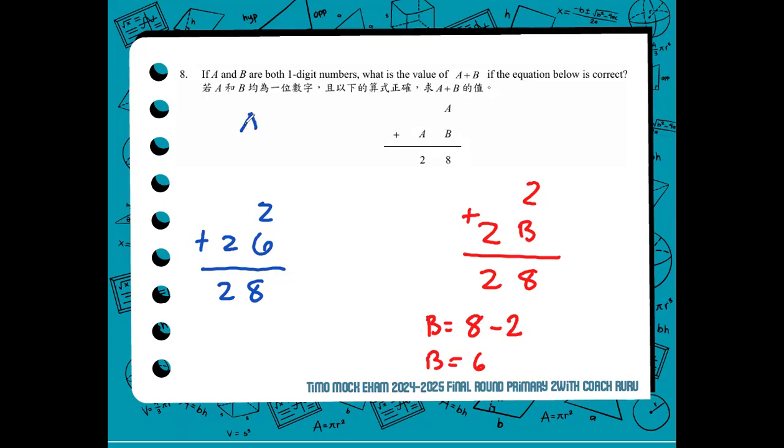So, A is equal to 2, B is equal to 6, and to answer the question, let's go back to the question, what is asked? We are asked of the value of A plus B. If A is equal to 2 and B is equal to 6, then when we add them, 2 plus 6 is equal to 8. Therefore, the correct answer for number 8 is 8.